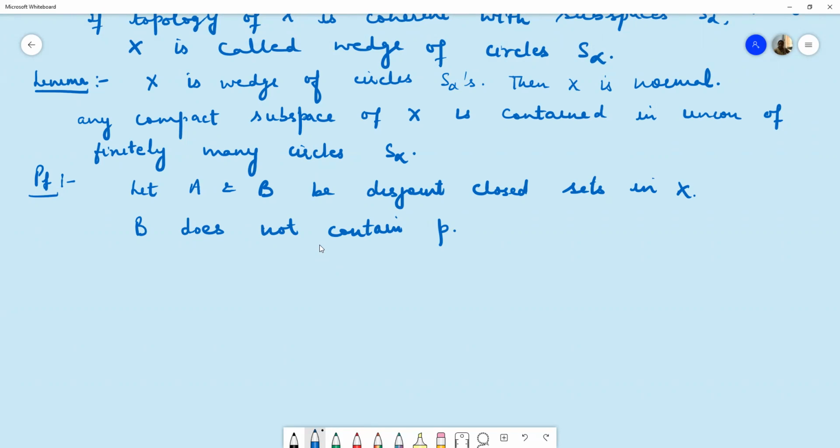So now we take these two sets, the set P union A intersection S alpha, and the other set is B intersection S alpha.